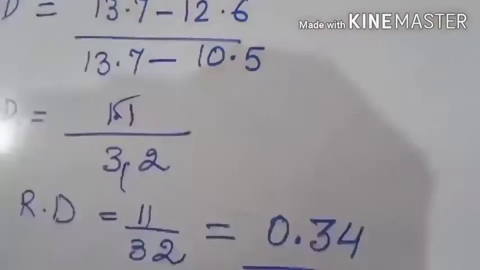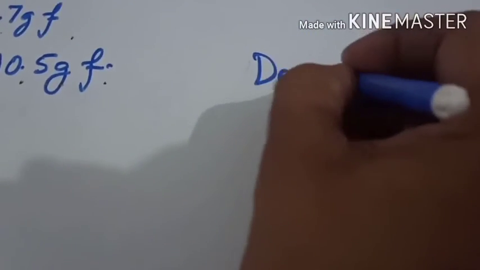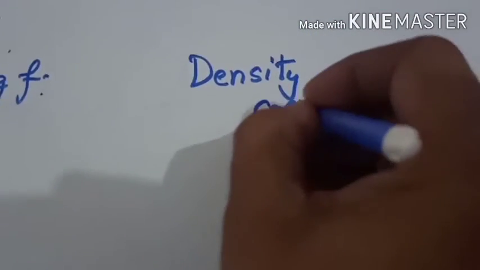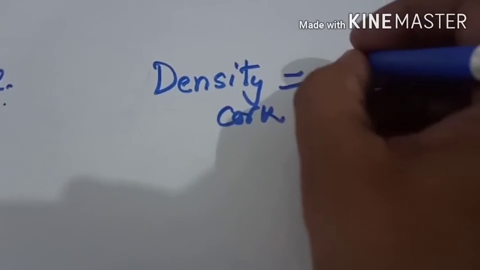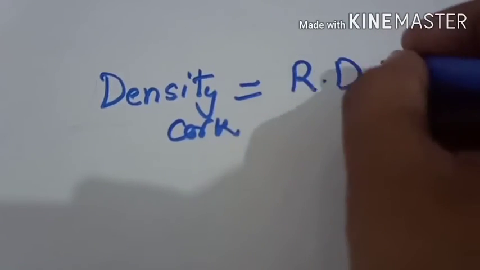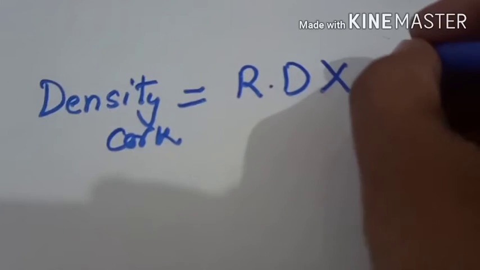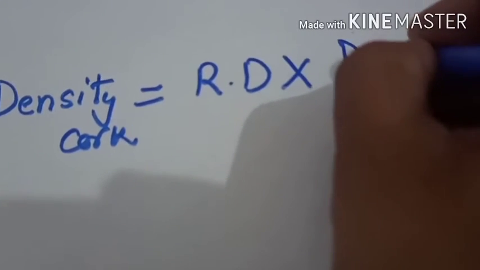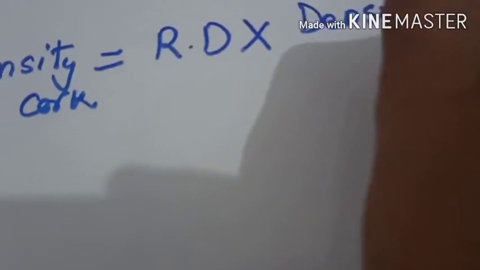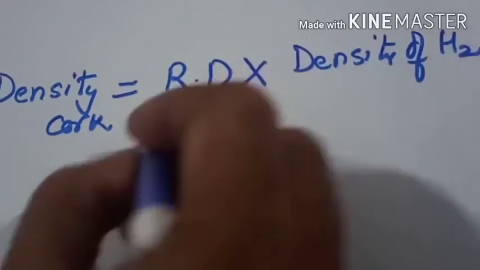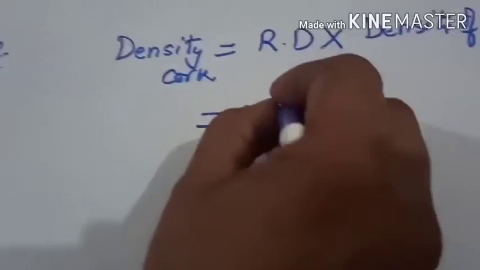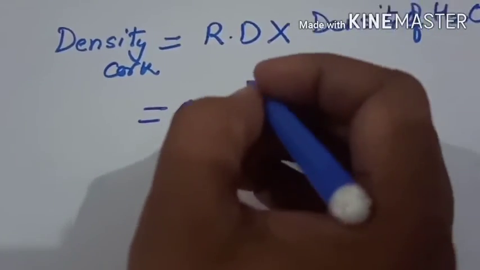Now the second part, this is the first part. In the second part, we have to find the density of the cork also. So the formula will be density of the cork equals relative density of the cork multiplied by the density of water. Now relative density, just now we have calculated, is 0.34.